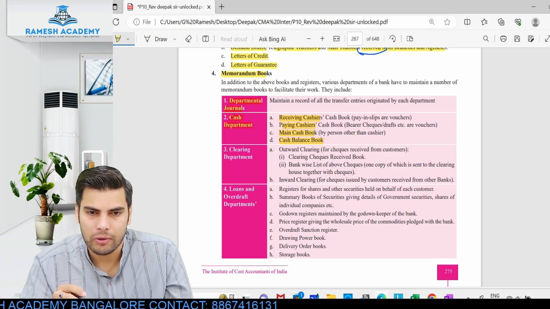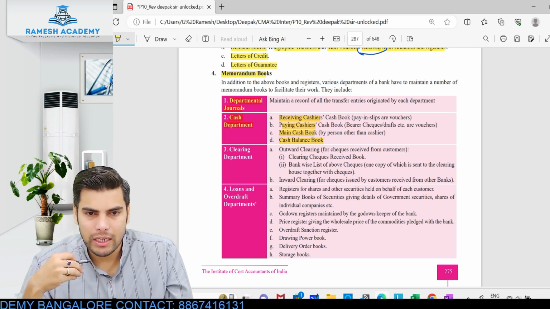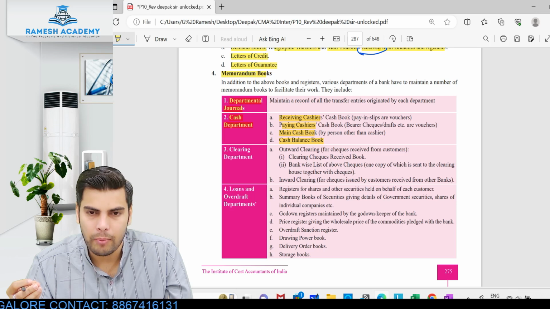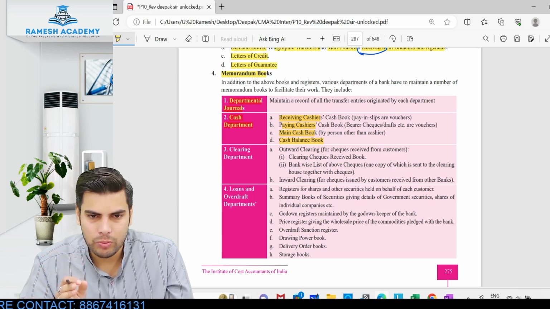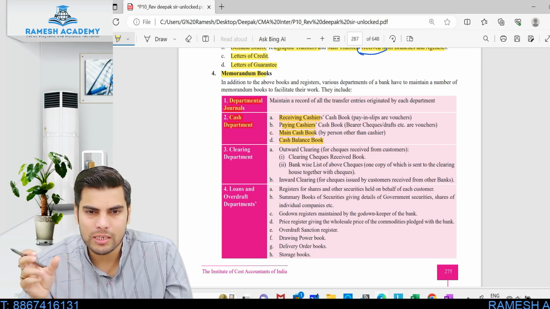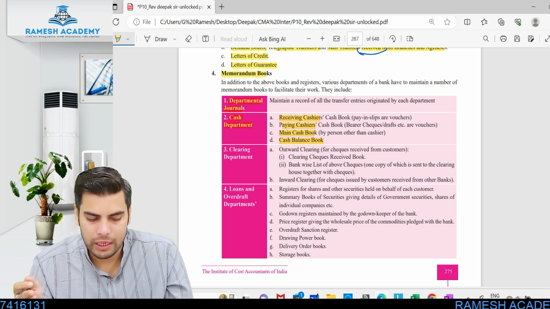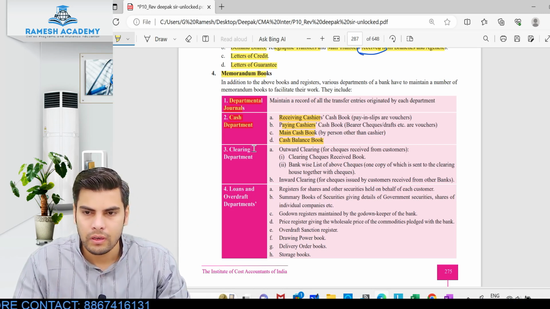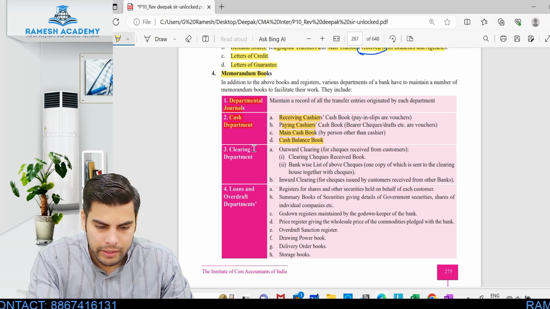So receiving cashier and paying cashier, separate memoranda have to be maintained, and then the main cash book and the cash balance book. So the receiving cashier will be preparing one memorandum, the paying cashier will be preparing another memorandum, and then a main cash book will be prepared, and at the end the cash balance book will be prepared, showing how much is the balance of cash at the end of each and every day. All right. Along with this, it will be maintaining another book called the clearing department book.